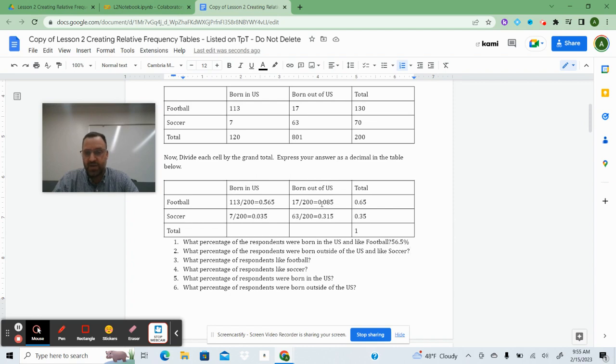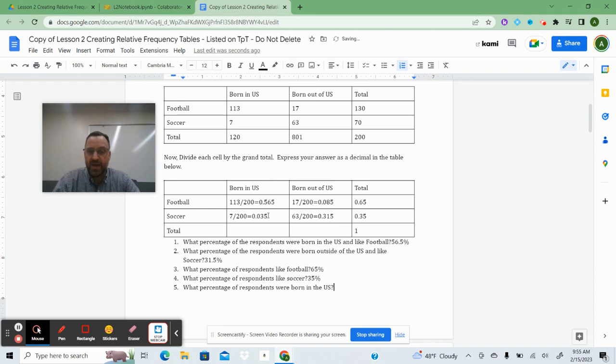So here, outside of the US and like soccer is 31.5%. What percent of respondents like football? So here that's 65%. What percent like soccer? Again, moving the decimal 2 spots from the 0.35, it's 35%.